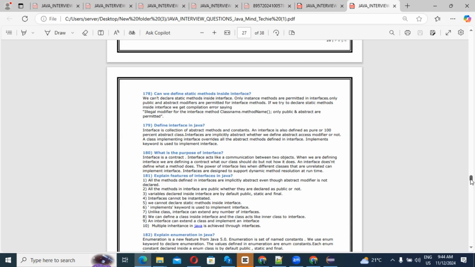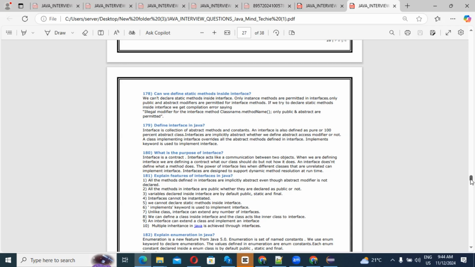When we define an interface, we define a contract of what our class should do, but not how it does it. An interface doesn't define what a method does. The power of interfaces lies in different unrelated classes being able to implement the interface. Interfaces are designed to support dynamic method resolution at runtime. Then the question may arise: what is the feature of interface?